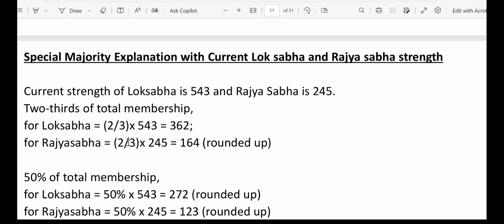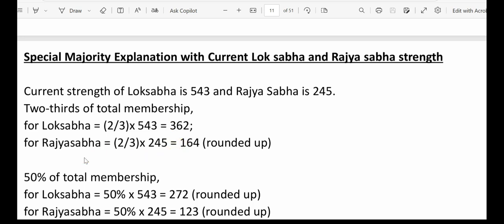I'll explain this with the current strength of the Lok Sabha. Currently, Lok Sabha has a total of 543 members and Rajya Sabha has a total of 245 members. Now, two-thirds of the total membership of Lok Sabha is 362. For Rajya Sabha, that is 164. That means for special majority, at least 362 members of the Lok Sabha should be present and voting, and at least 164 members of Rajya Sabha should be present and voting.